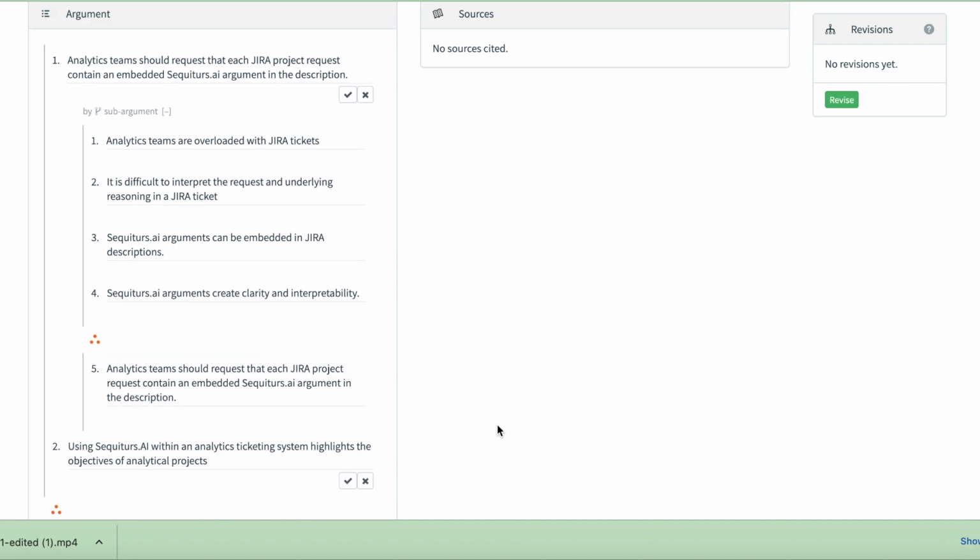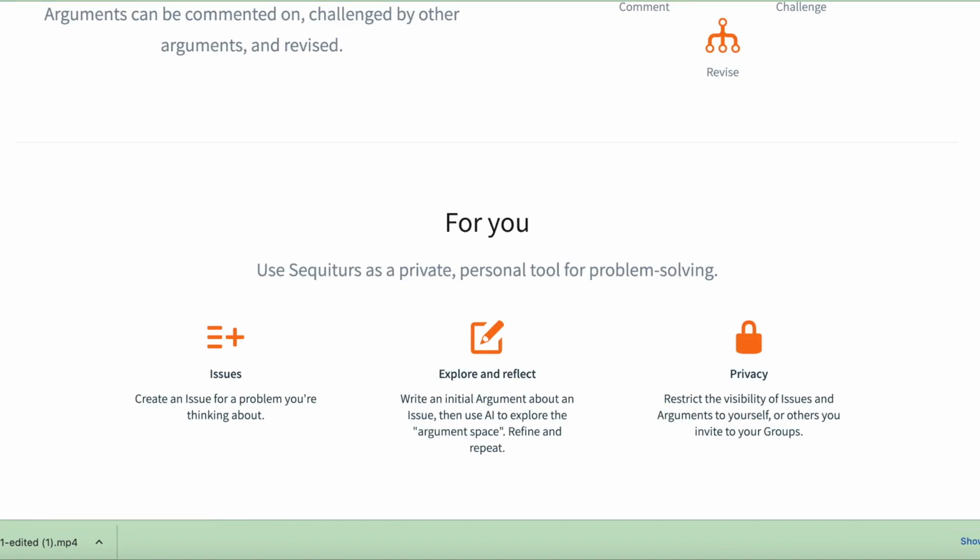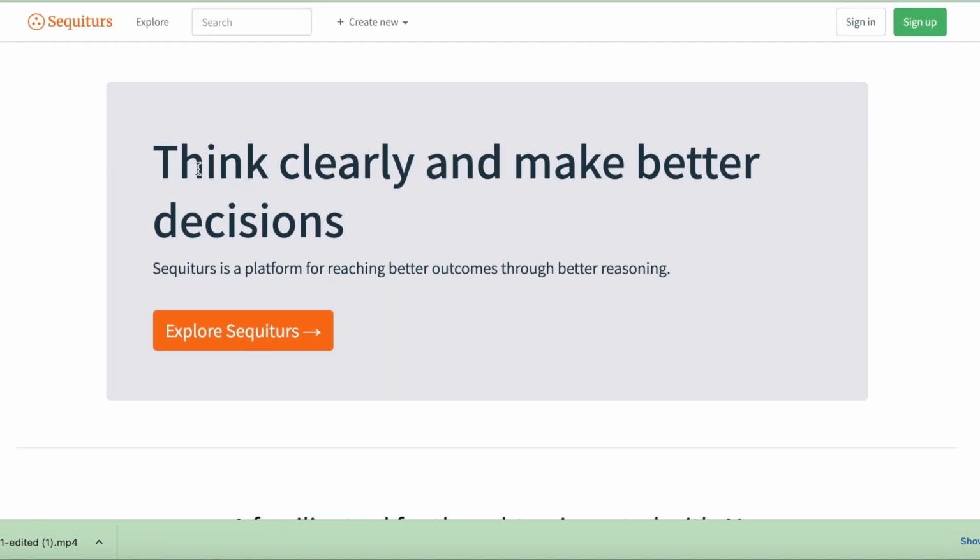I can argue, challenge, enhance any part of any of the arguments so that over time we can reach a new level of understanding, a new level of clarity. That's really the purpose of Sequiturs.ai. This is very valuable within organizations to communicate. It's very valuable as public discourse. It's very valuable for you yourself trying to understand your own ideas and your own objectives. I look forward to sharing more about Sequiturs.ai and how it can be used to generate clarity.